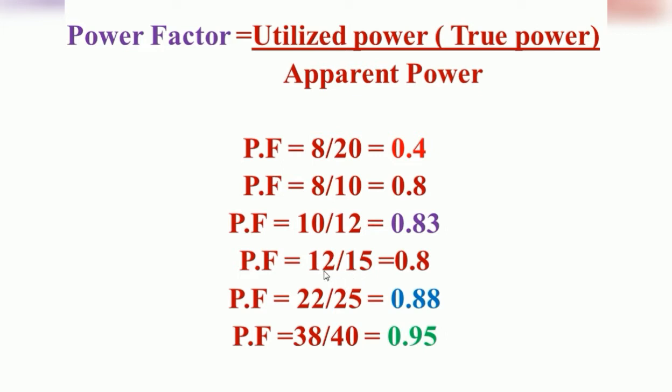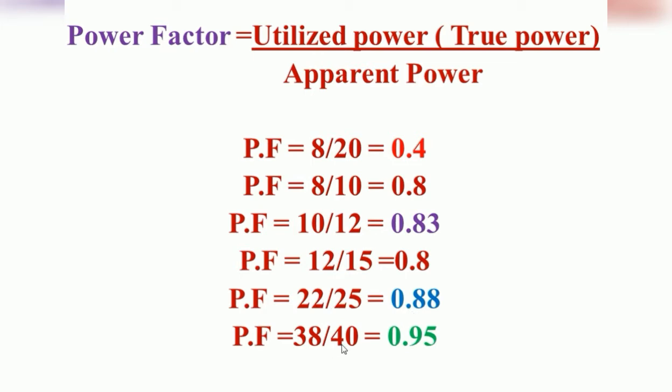Actually 12 units will be consumed by the load, and the remaining 3 units will be returned to the generating station, so the power factor will be 0.8. Like that, 25 units will be sent, meaning the utilized power is 22, and the remaining 3 units are again sent from the load to the source, so we are getting the power factor as 0.88.